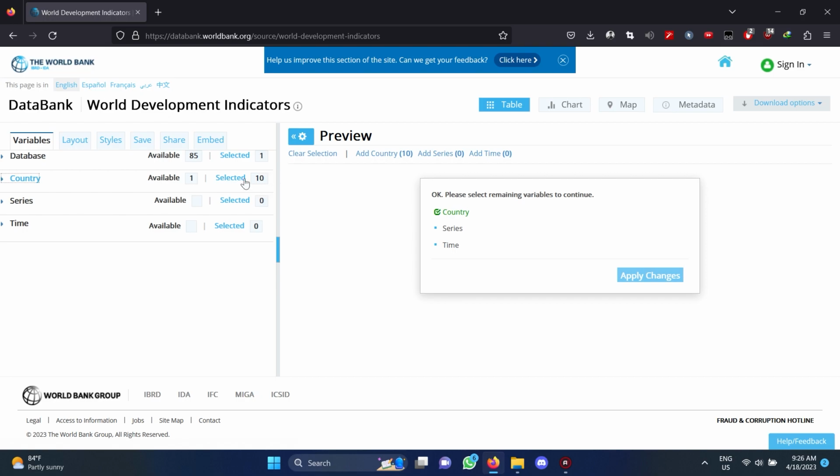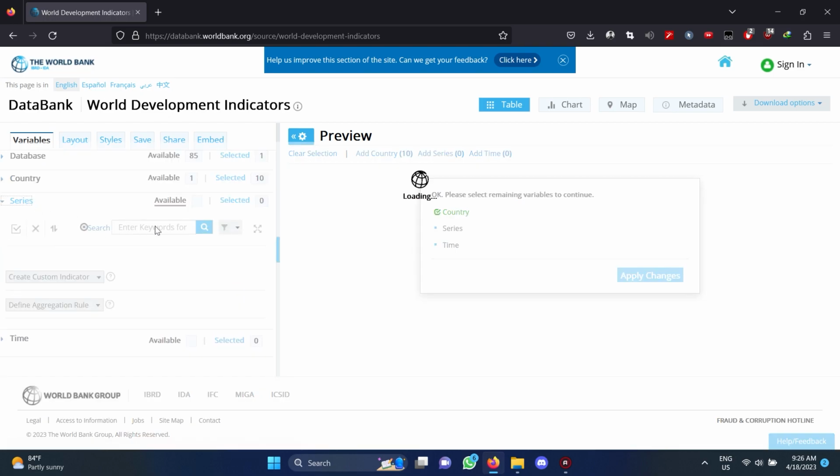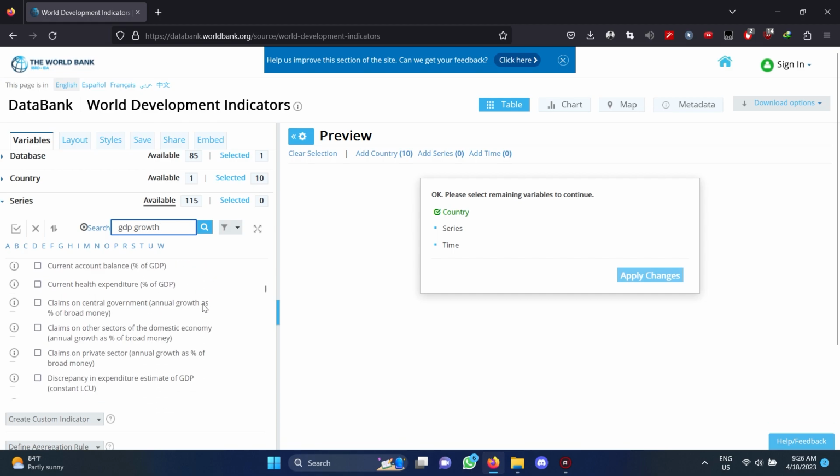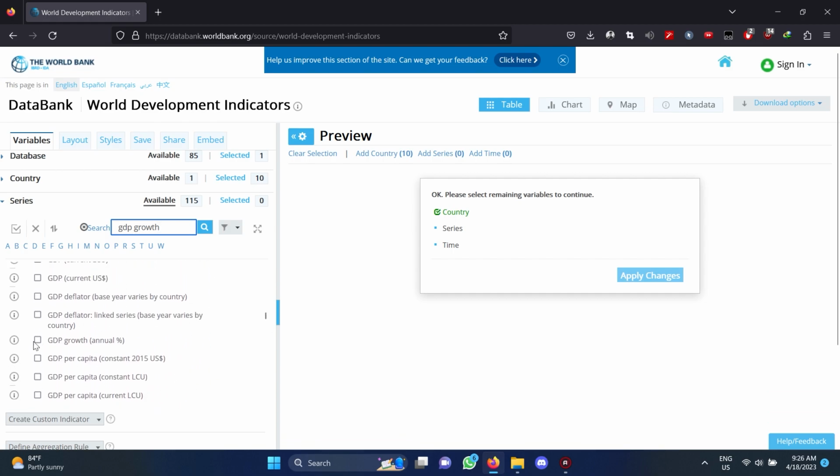And then after we have the countries, we put the series, which are our variables, and we choose GDP growth annual and also population growth annual.